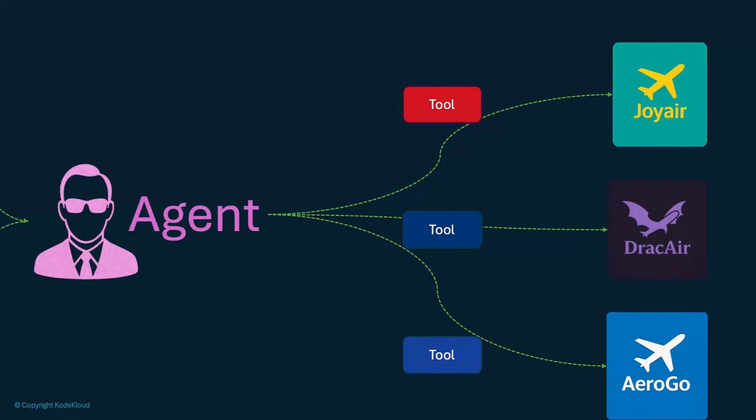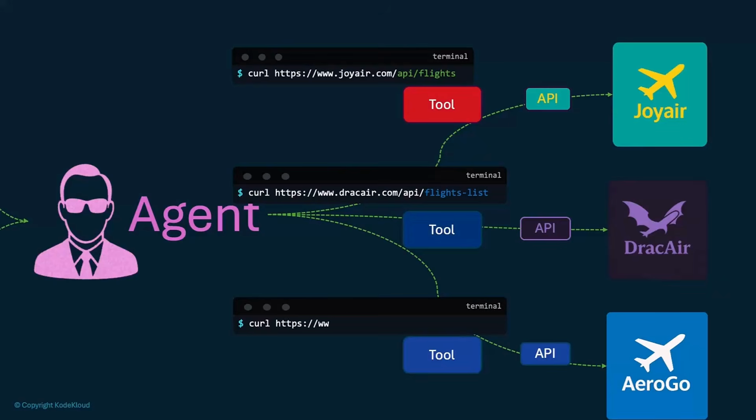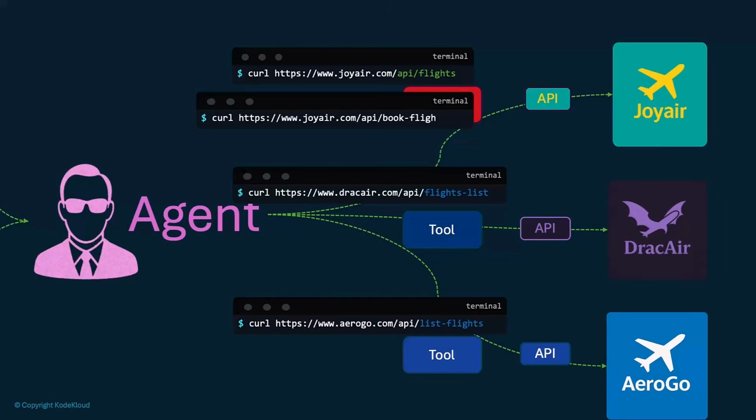So back to this, now that we know how applications interact with applications, how do you think tools interact with airlines? Well, through APIs. So each tool is a piece of code that interacts with the API of the respective airlines to retrieve flight information, and those details are then shared with LLMs to make a decision. Based on the decision, the agent uses the tool again to make another API call to book the flight on the respective airlines. In this case, the agent made another API call to Joy Air to book the flight on that airline.